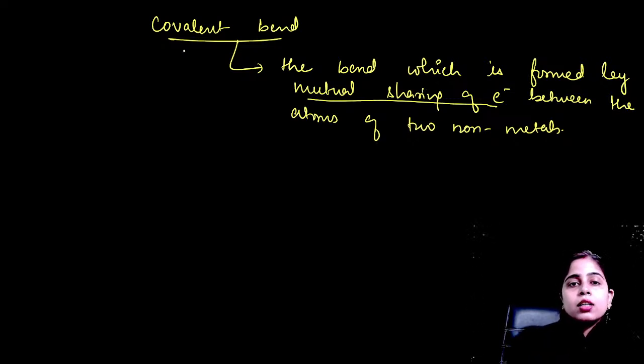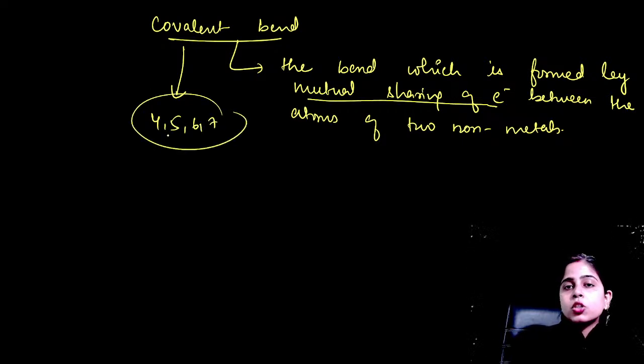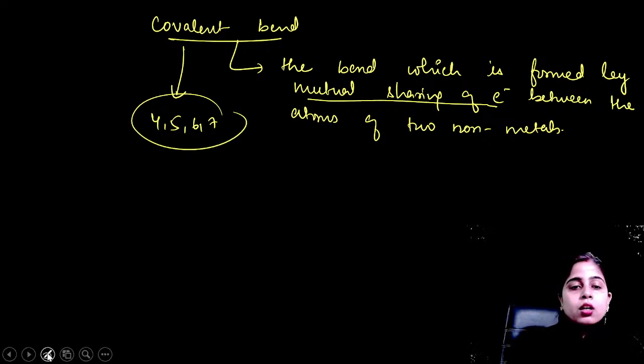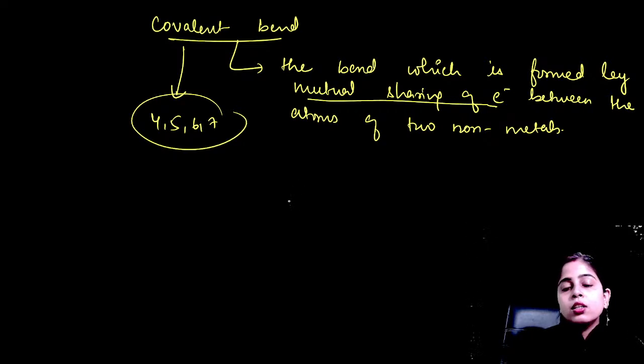Now non-metals have generally 4, 5, 6 or 7 electrons in their outermost shell. So it is not possible to lose such a huge amount of electrons. That's why they mutually share these electrons and form a bond between themselves, and that bond is your covalent bond. For example, the bond formed between your hydrogen and chlorine in hydrochloric acid or hydrogen chloride gas.